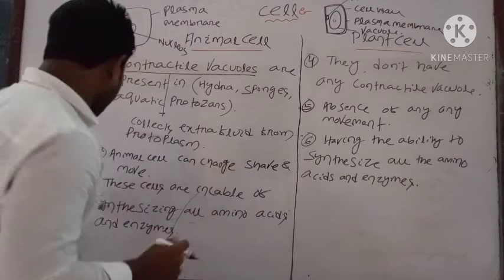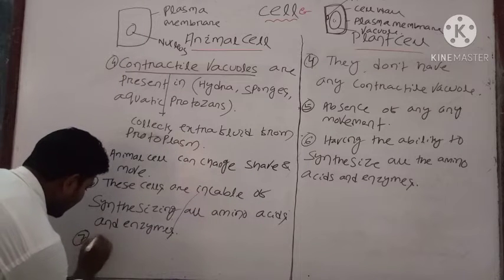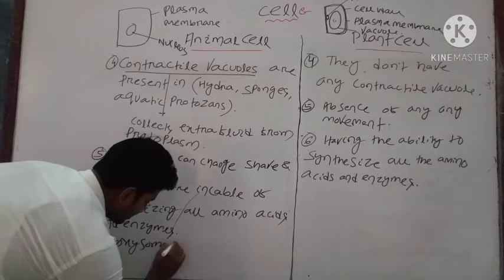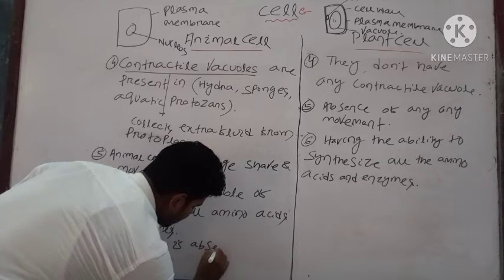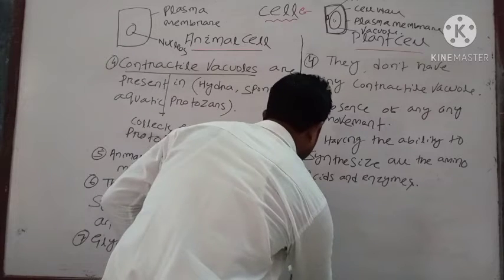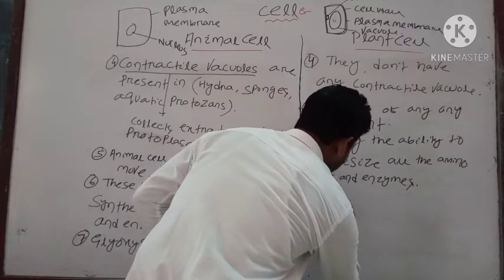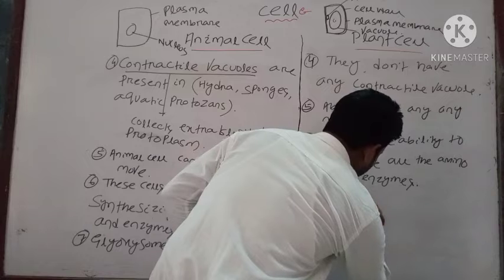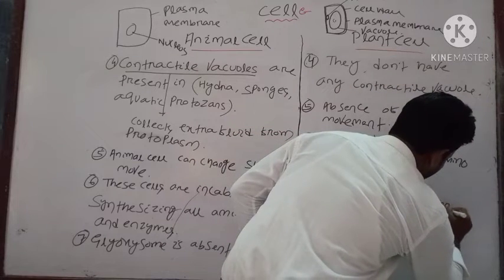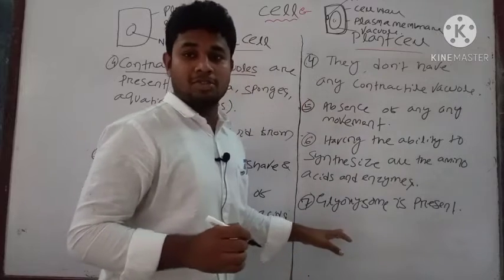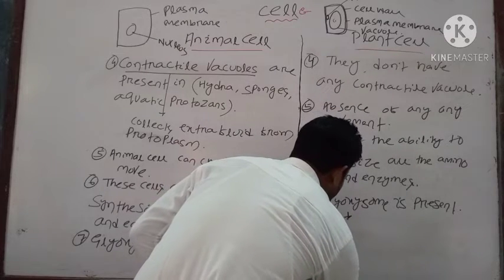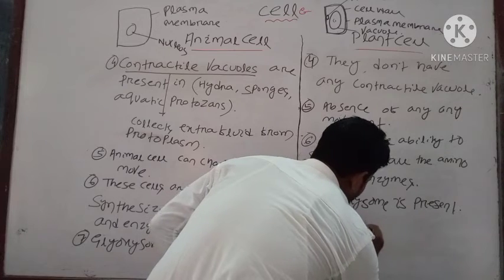Next point. Glyoxysome is absent in the animal cell, but in the plant cell, glyoxysome is present. What is glyoxysome? Glyoxysome is a type of peroxisome, a specialized peroxisome structure.